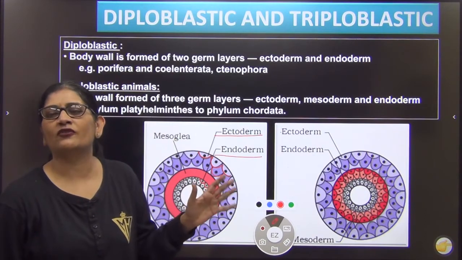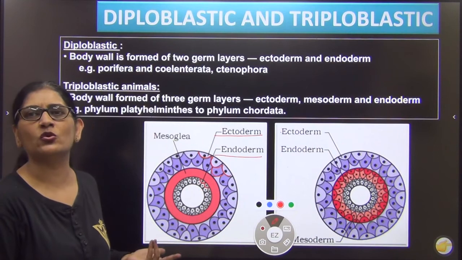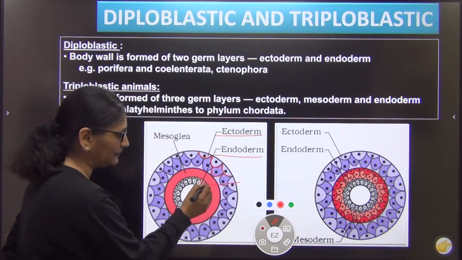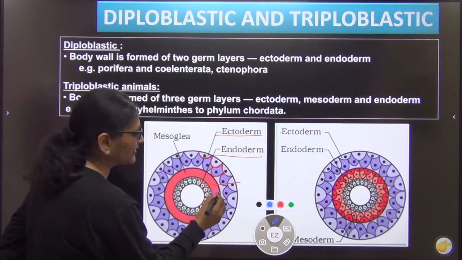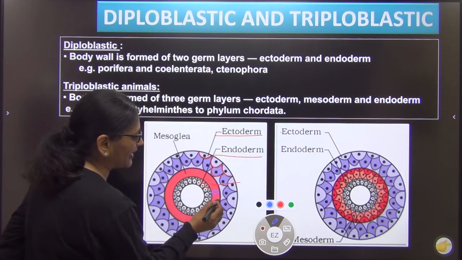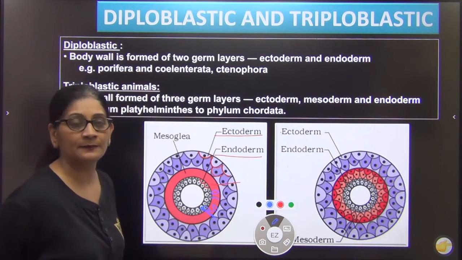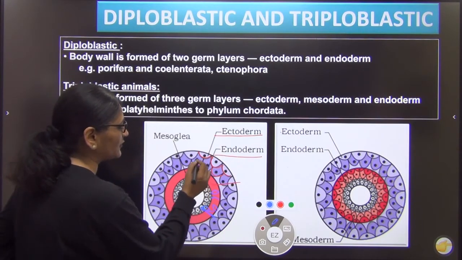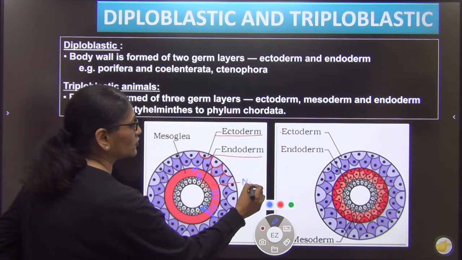But mesoglea is not found in everyone. Yes, ठीक है, पाया जाता है mesoglea बीच में. This mesoglea is nothing but it is not cell. It is a gelatinous mass between the ectoderm and endoderm जिसमें कुछ cells float करते हैं and they make communication. This cell may come from there to here, thus maintaining communication between the 2 layers. Ectoderm and endoderm के बीच में some floating cells पाए जाते हैं which make communication between the 2 layers. But this is non-cellular.